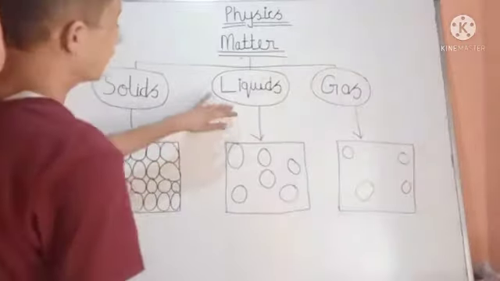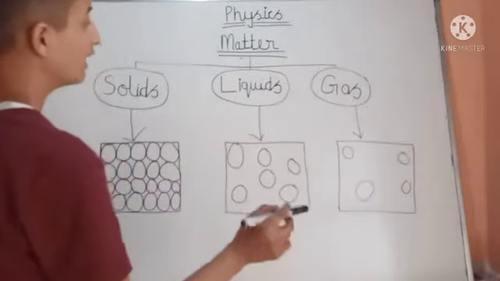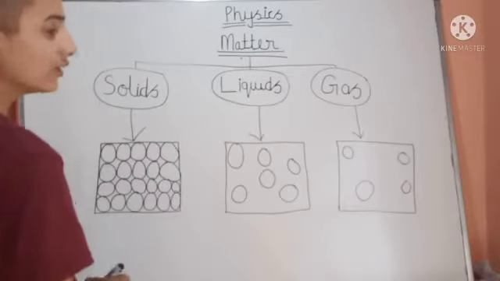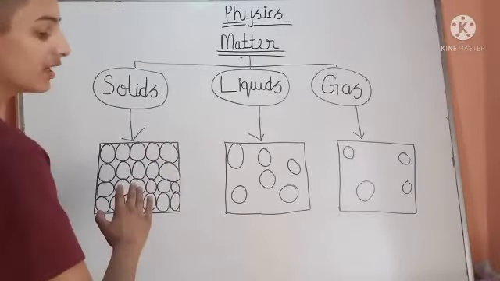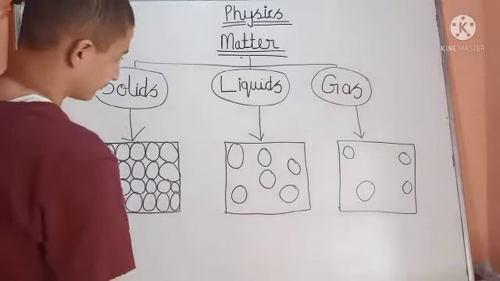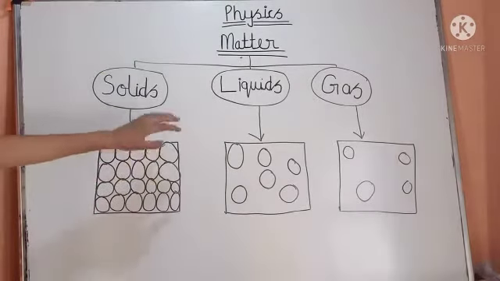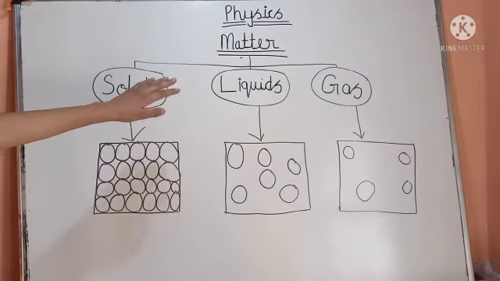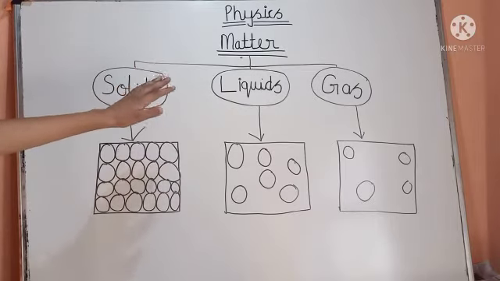So liquids have definite volume but do not have definite shape.